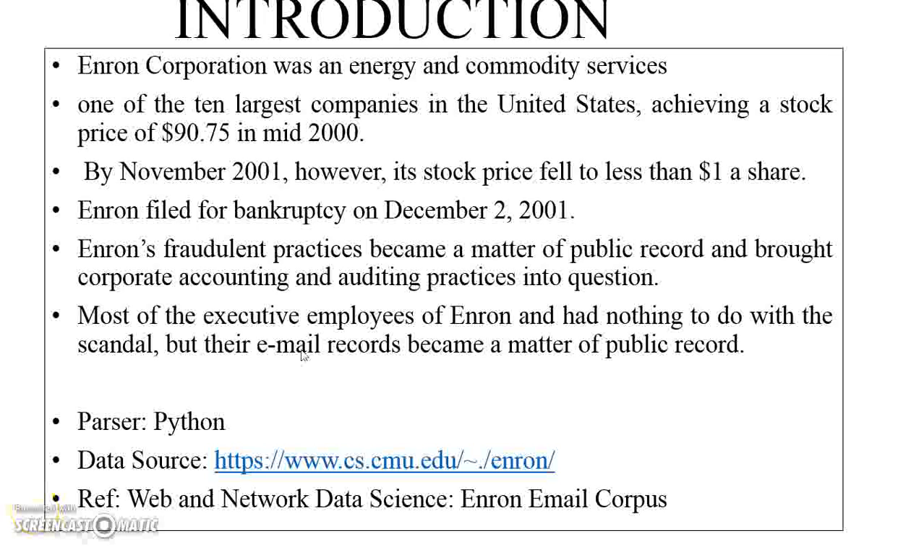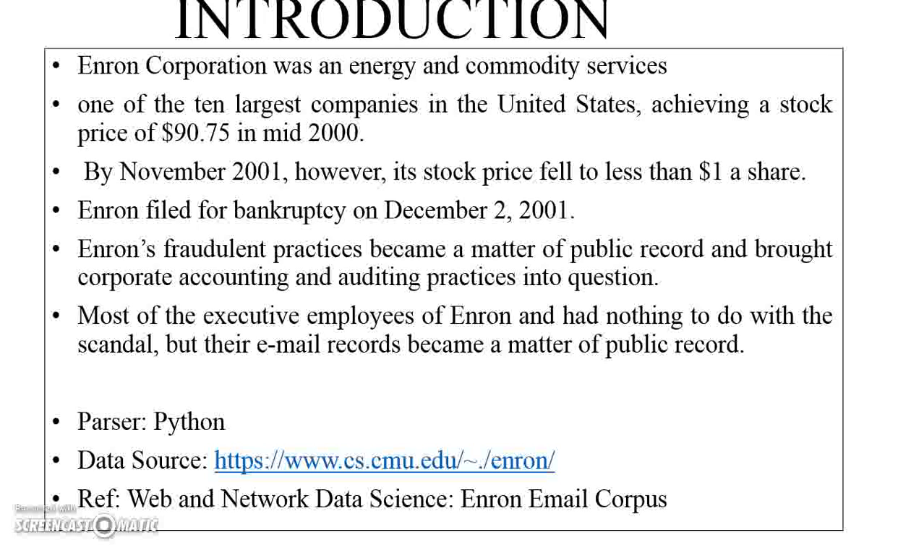Before starting the analysis, I would like to give a brief background of the Enron Corporation, whose email dataset we will be analyzing later. Enron Corporation was an energy and commodity services company based in Houston, Texas. It began its business in 1985 and grew to be one of the 10 largest companies in the United States, achieving a stock price of $90.75 in the mid-2000s. By November 2001, however, its stock price had fallen to $1 a share, and on December 2, 2001, the Enron